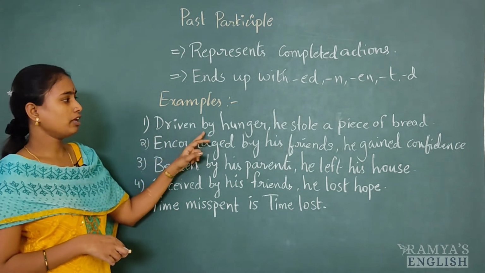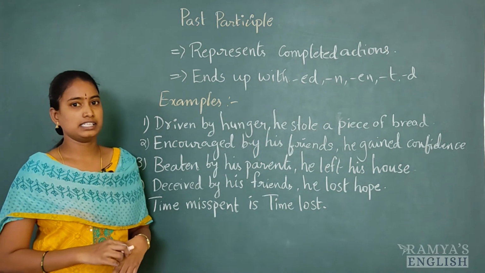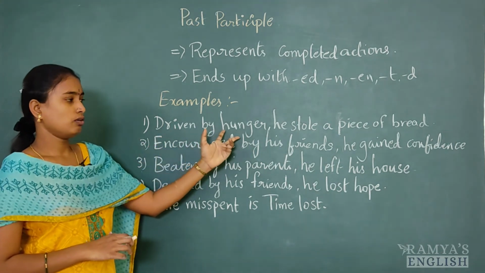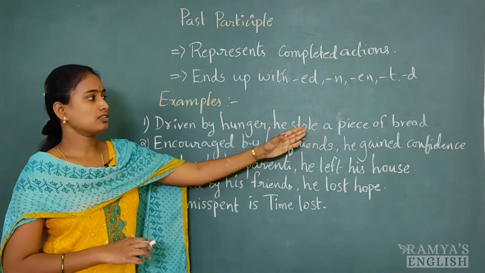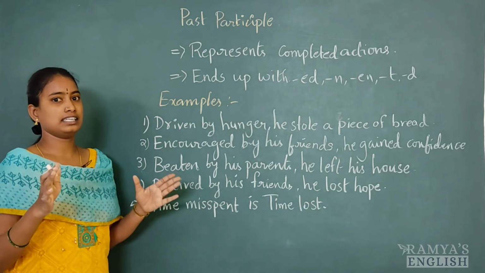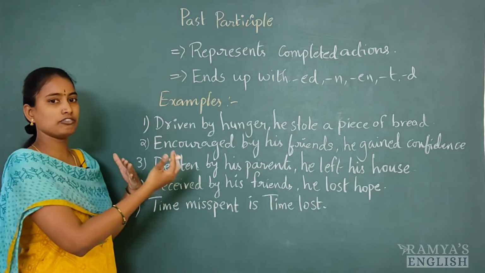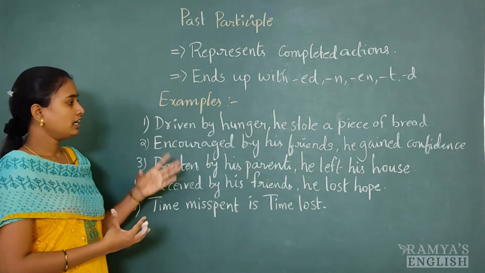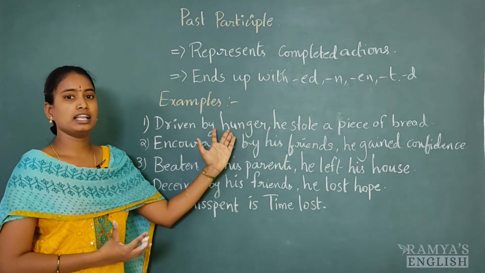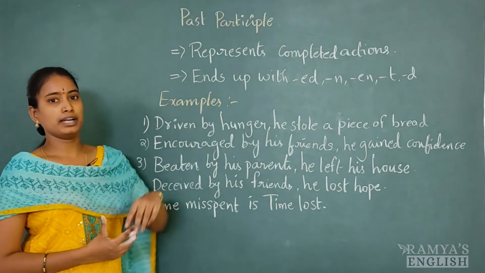First example: "Driven by hunger, he stole a piece of bread." What is the meaning of this? He was feeling so hungry, so that's why he stole a piece of bread. But to avoid lengthy sentences, here we are using past participles to give the reason for stealing the bread. What is the reason? He was feeling hungry. That's why he stole a piece of bread.